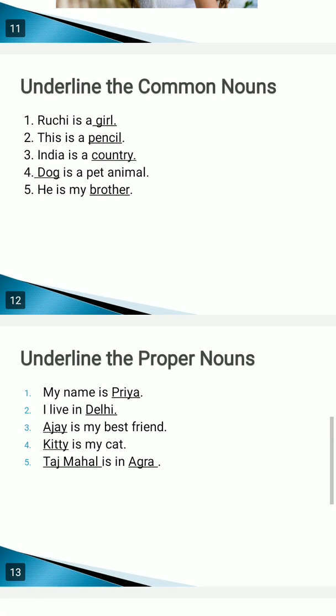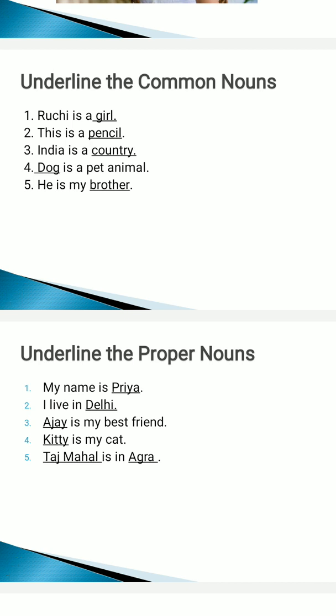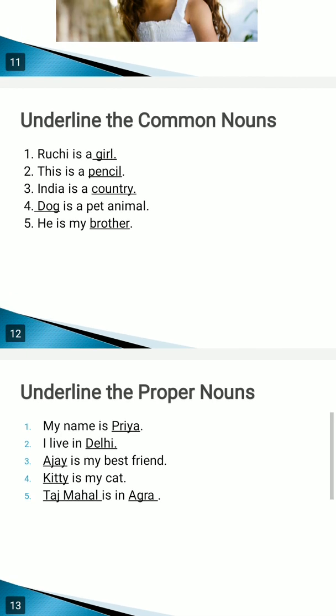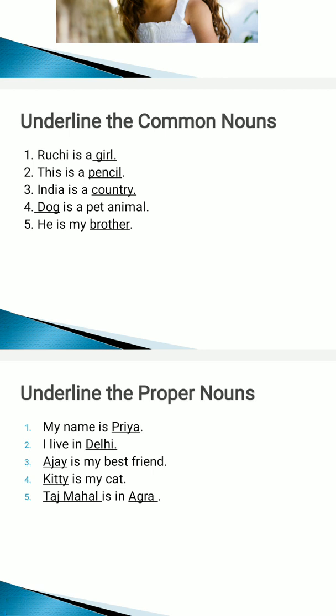India is a country. India is our country. It has the name India. But there are so many countries in the world, so country is the common noun. Now next, dog is a pet animal. We don't know whose dog that is or what the name of that dog is. It is only represented as dog, which is common for all the dogs in the world, so it is a common noun.